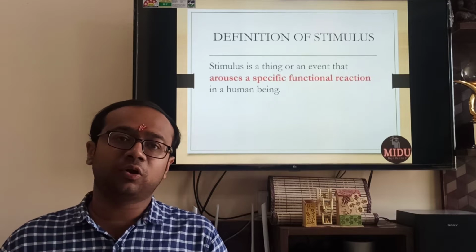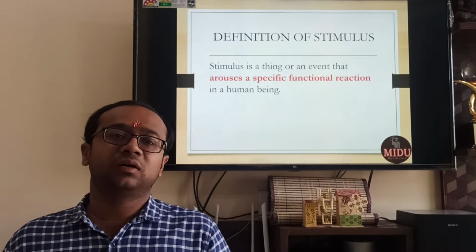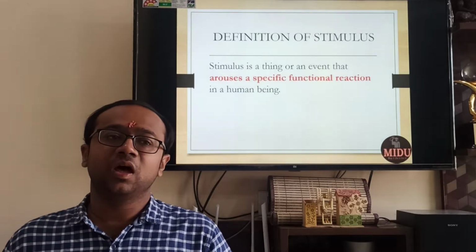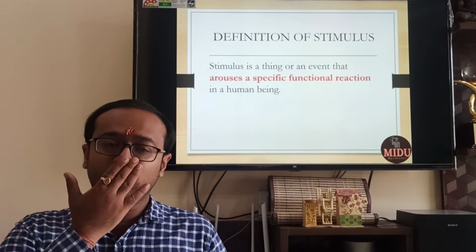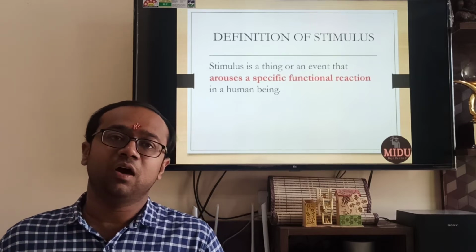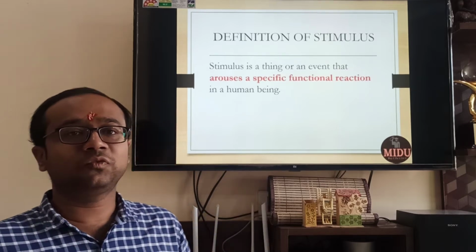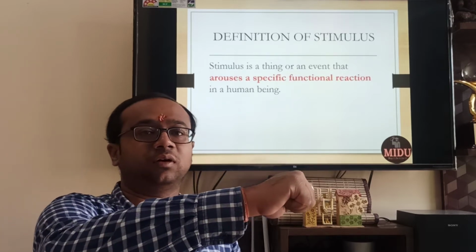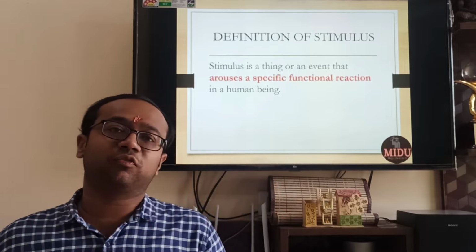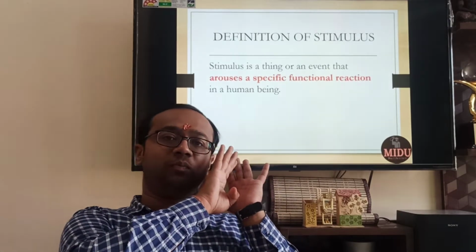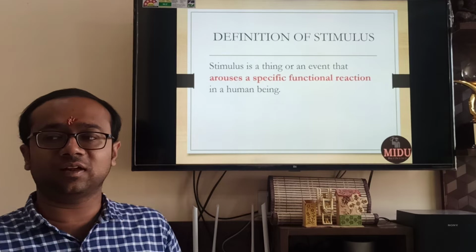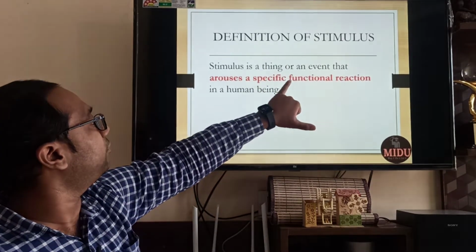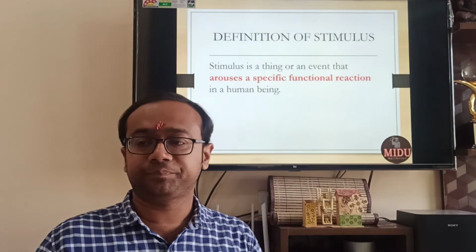You are traveling on a road, suddenly you smell a very pungent smell, something rotten or something like that. Your immediate reaction will be to cover your nose with a hanky or with your hand. What is that pungent smell? That is an example of stimulus. You are moving, someone approaches you and brings his hand like this in front of you. You will quickly cover yourself and move backward. What is this punch? This is an example of stimulus. So stimulus is a thing or event which arouses a specific functional reaction in a human being.